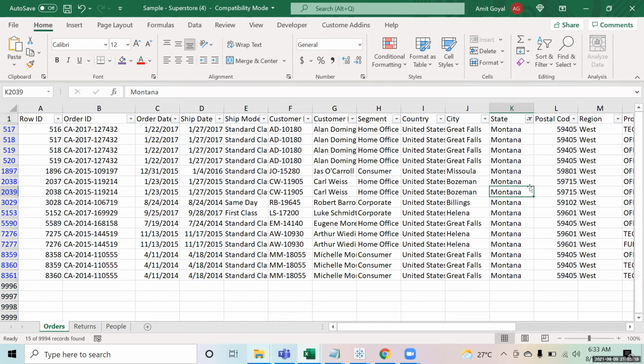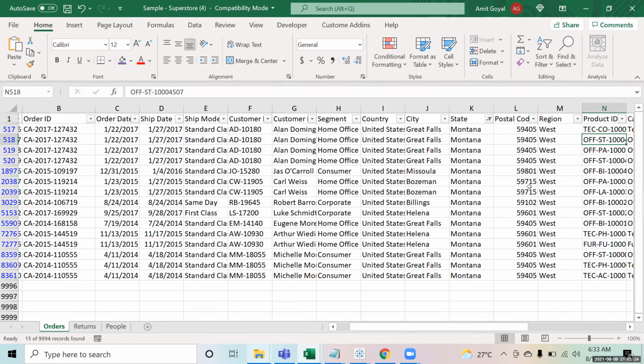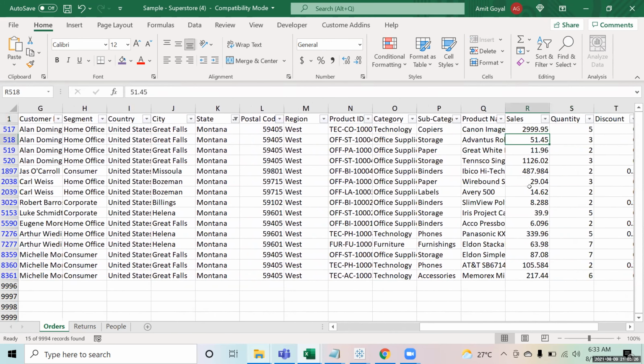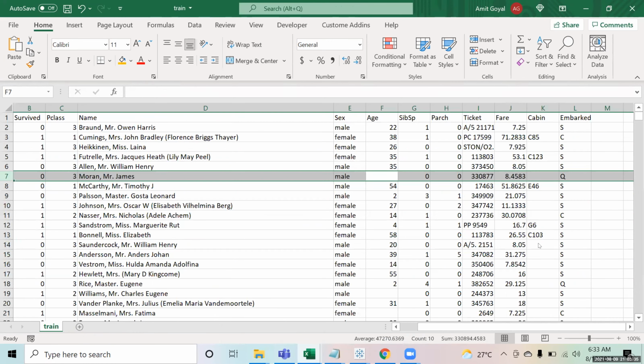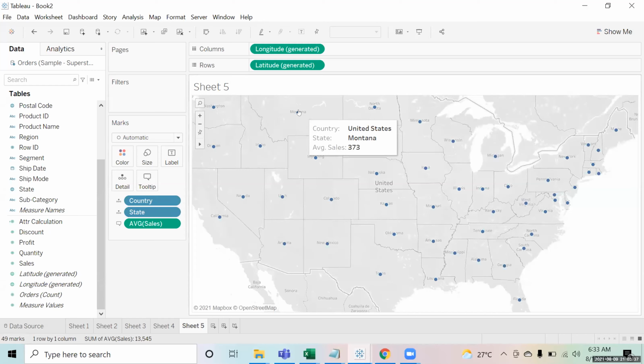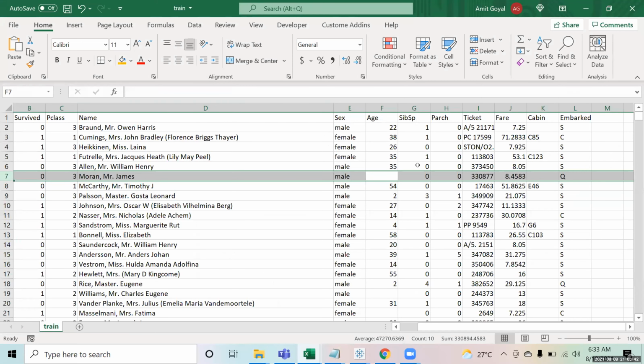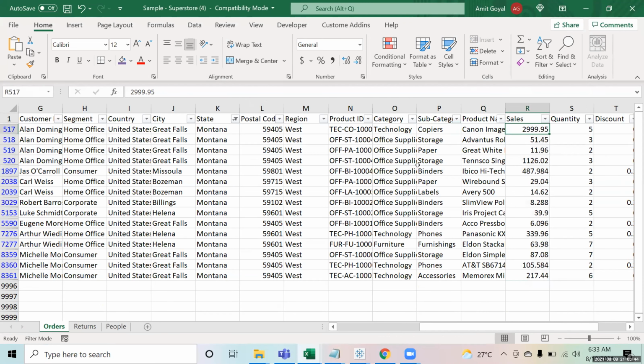When you say average of sales, it is going to add up the sales and divide it by the number of rows, which comes out to be 372, or 373 rounded off. So you get the same number over here. But technically, this was not what was asked. My requirement was average sale per city.